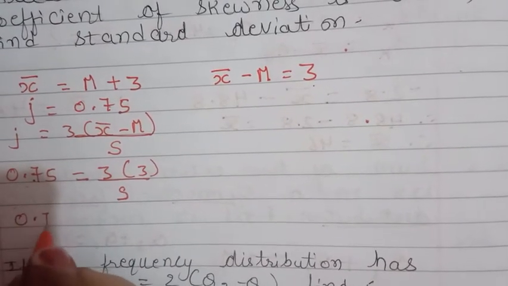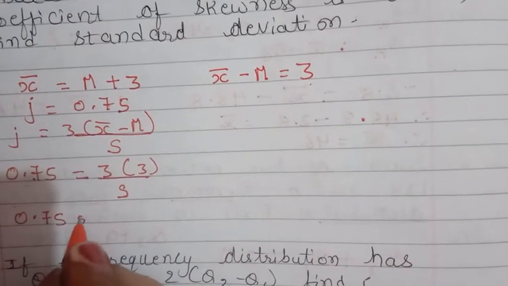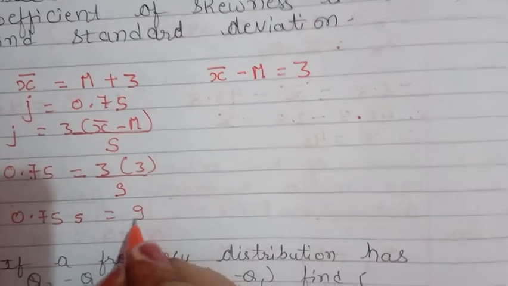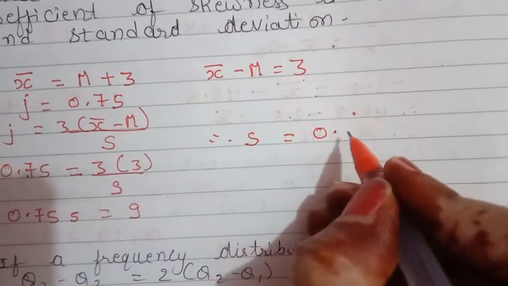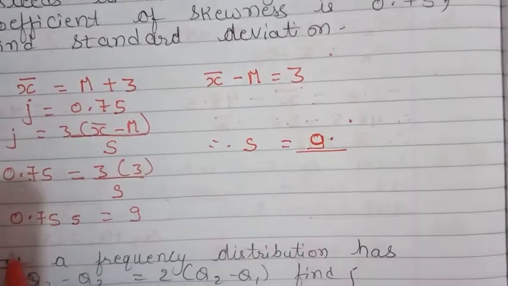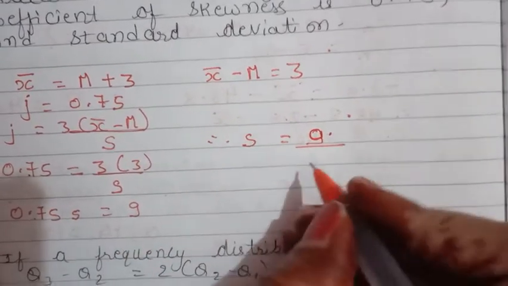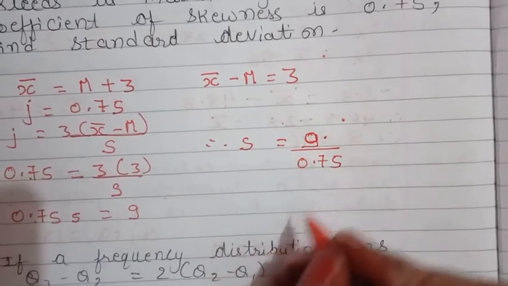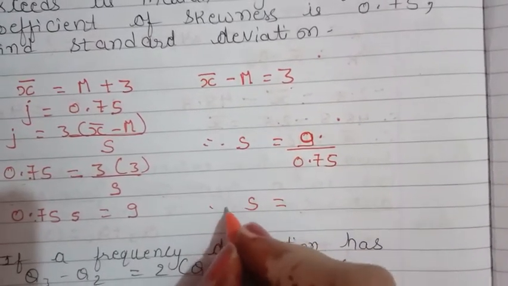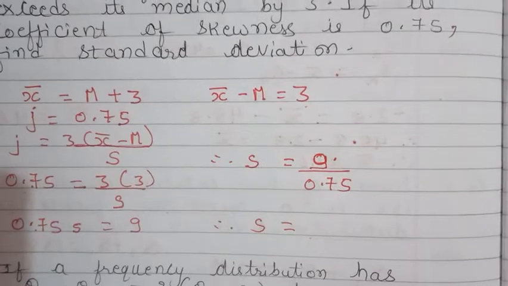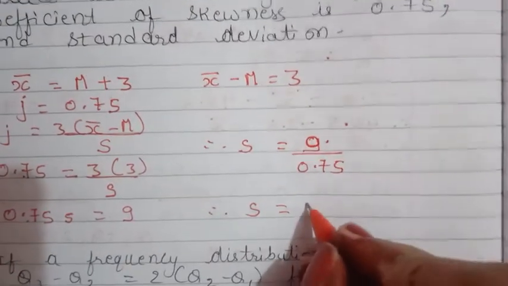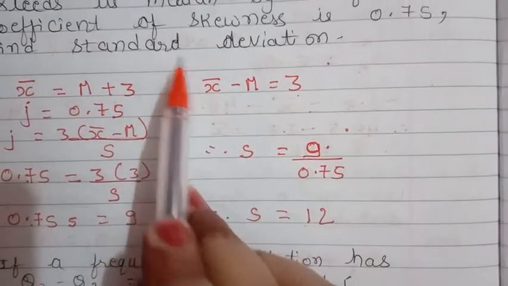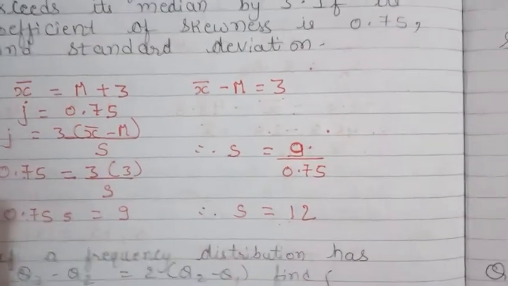So 0.75 s is equal to 9. Therefore s is equal to 9 divided by 0.75, that will give us the answer 12. So our standard deviation value is 12.